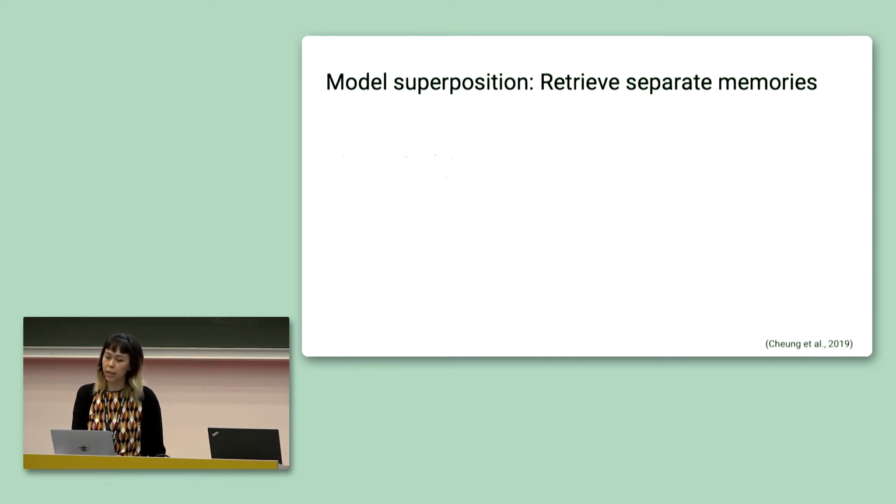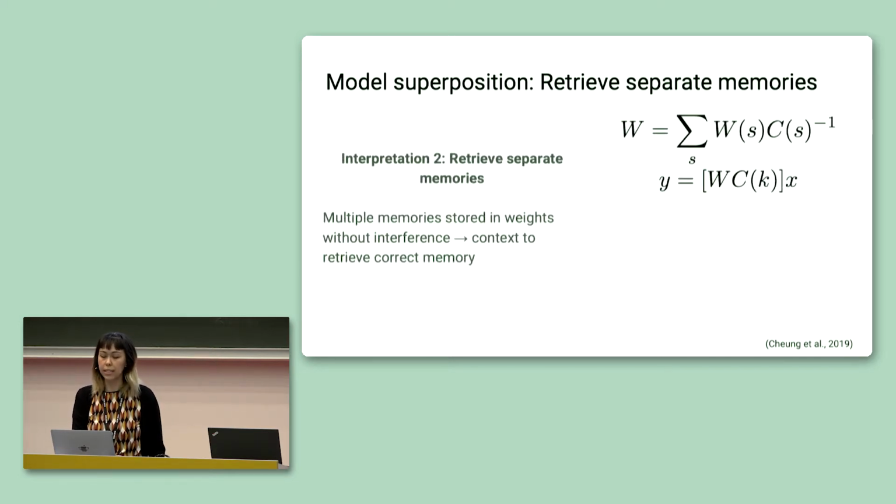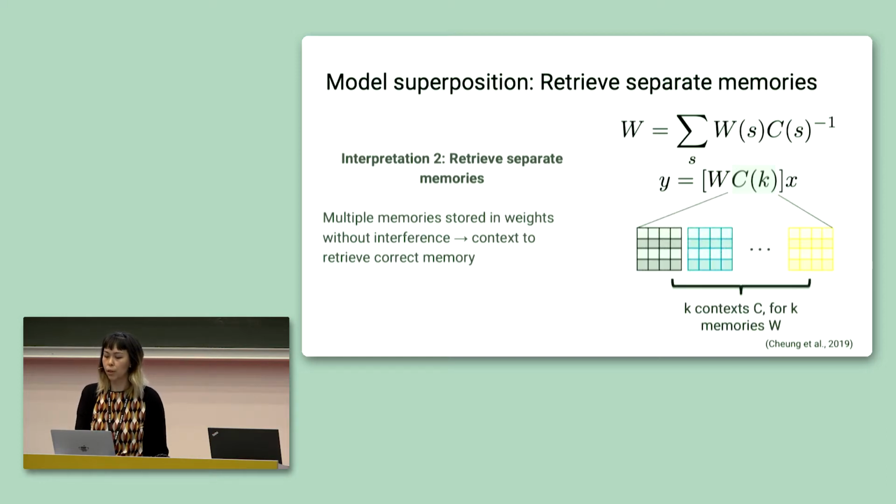In the second interpretation, we can see context is acting upon the memory instead of on the data. First, we assume that our overall memory, W, actually represents multiple memories stored together in superposition. In this interpretation, context acts as a tool which allows us to store and retrieve multiple memories within a larger weight matrix without interference. In this setting, the context Cs are fixed random diagonal matrices, and rather than being learned, the goal is to infer the task index, 1 of k, from a data stream. Once we have this index, we can use the corresponding context matrix to unlock the correct memory in W.